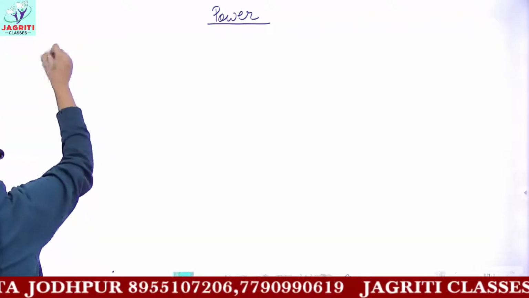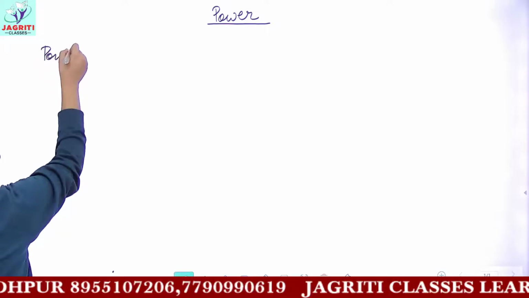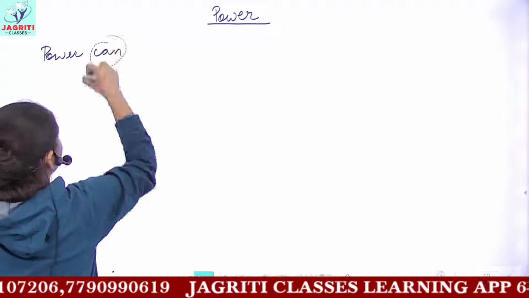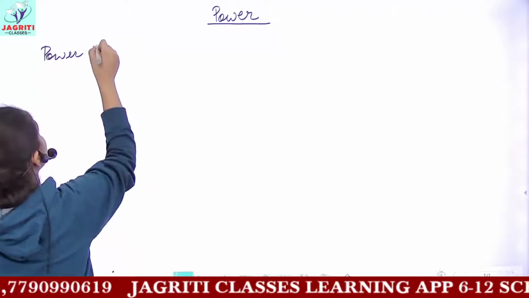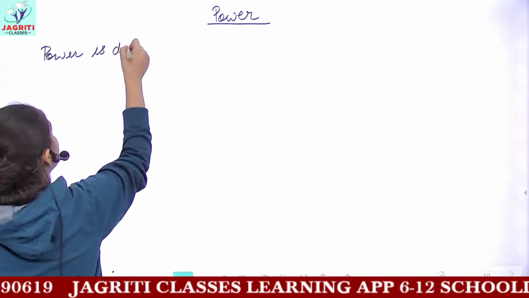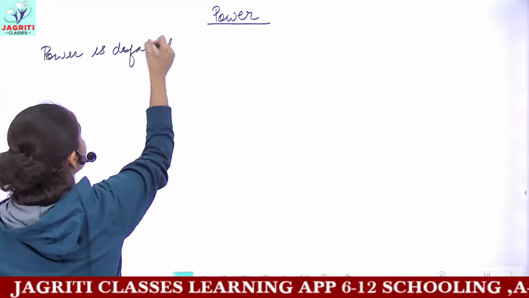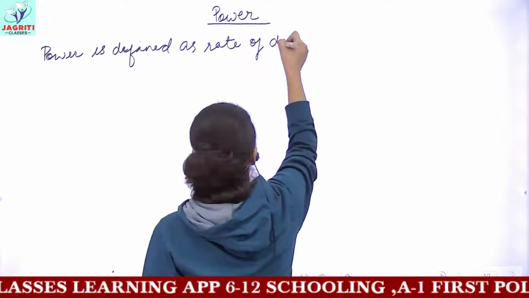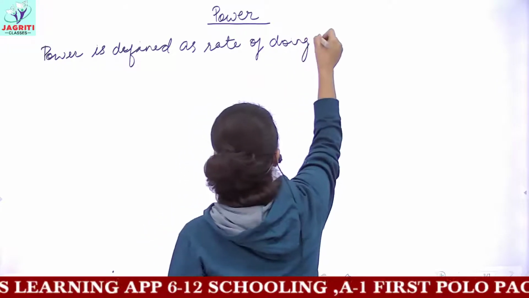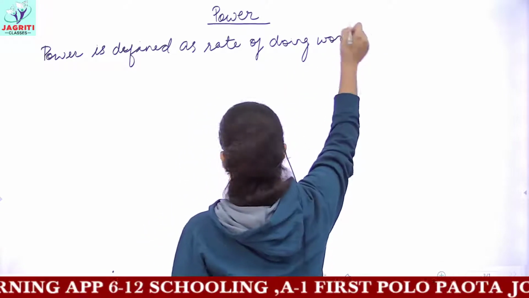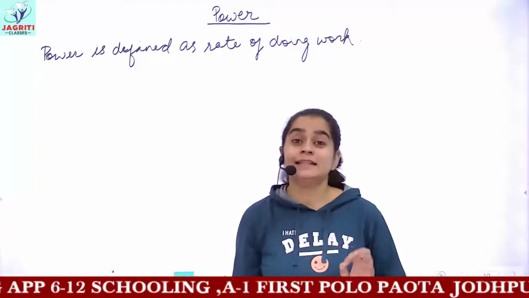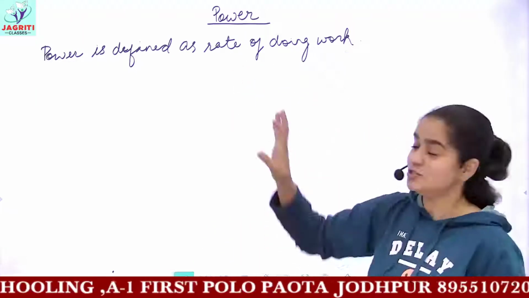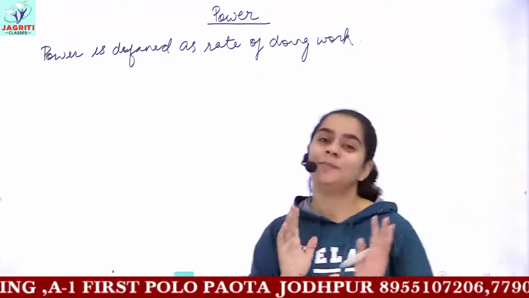So by definition, power is defined as the rate of doing work. In fact, in your books, you have the heading of power as rate of doing work. So rate of doing work is called power here.